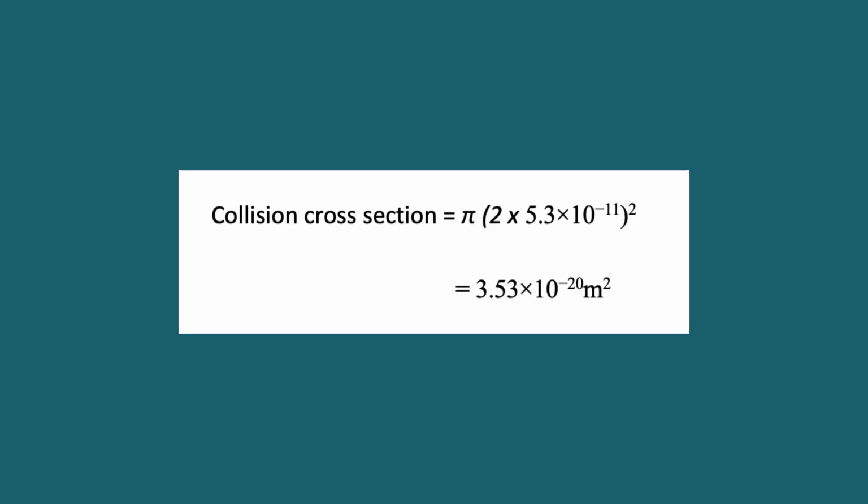We can find the collision cross section for this reaction by taking sigma as twice the radius given and substituting in pi sigma square. Then the collision cross section will be equal to pi into 2 into 5.3 into 10 raised to minus 11 whole square, which equals 3.53 into 10 raised to minus 20 meter square.